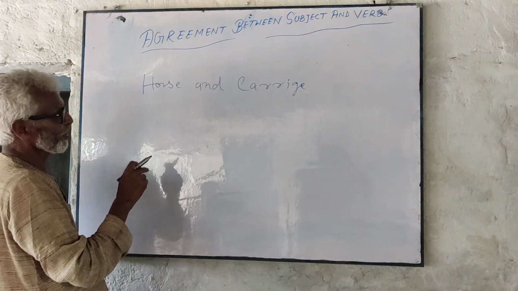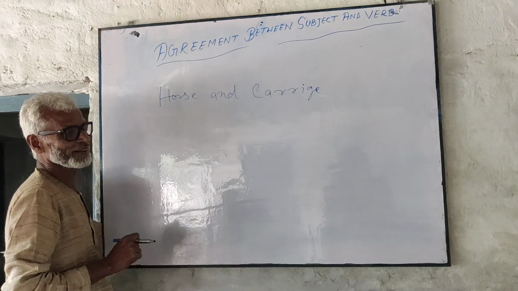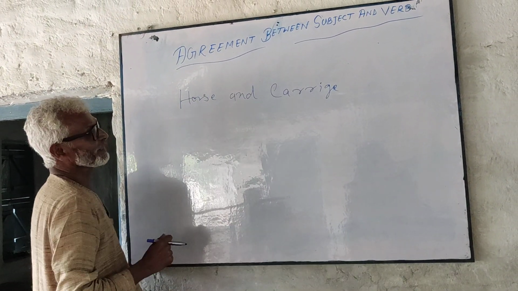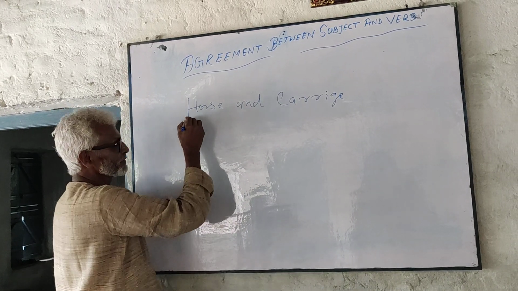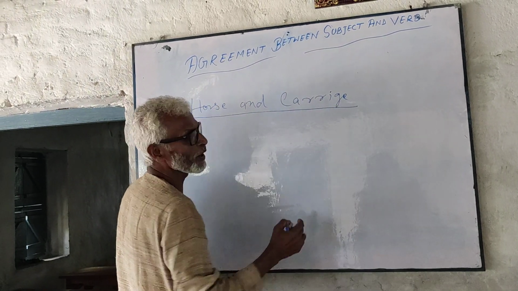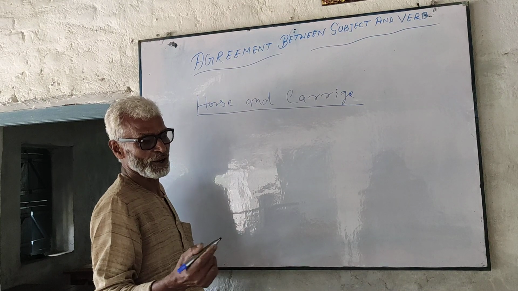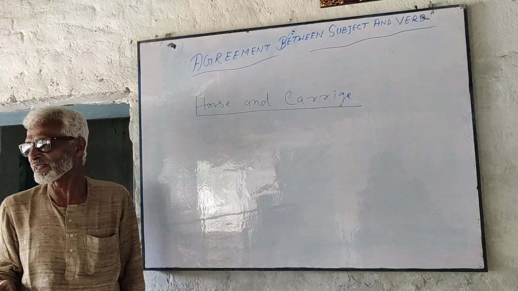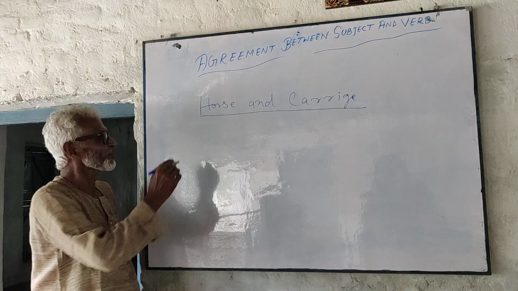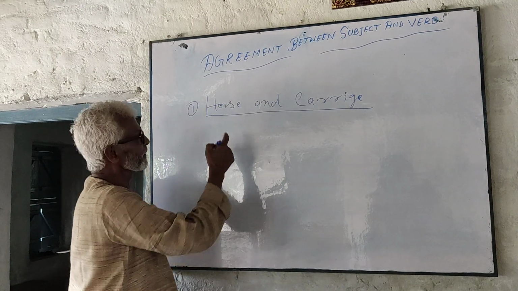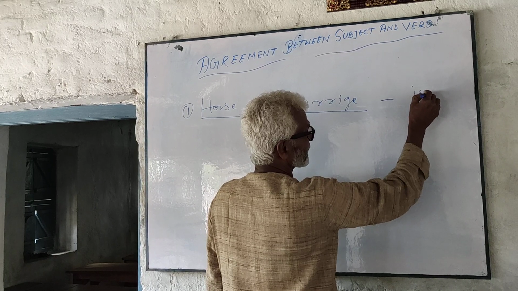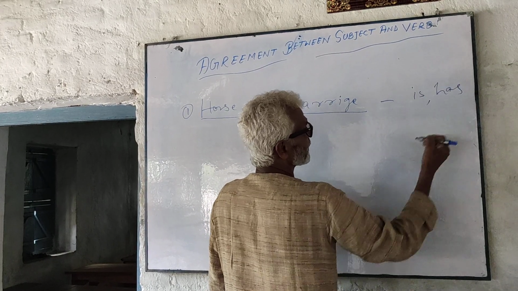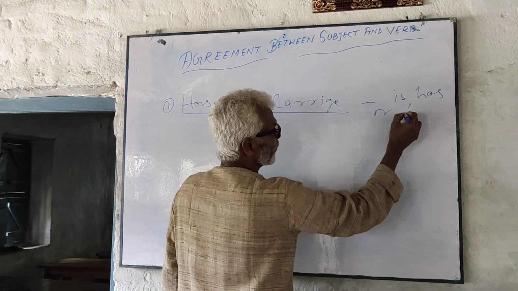Two subjects, horse and carriage, are connected by the conjunction and, but this means only one thing. Horse and carriage means one thing. It is a vehicle. So the verb is in the singular number: is, has, or was.